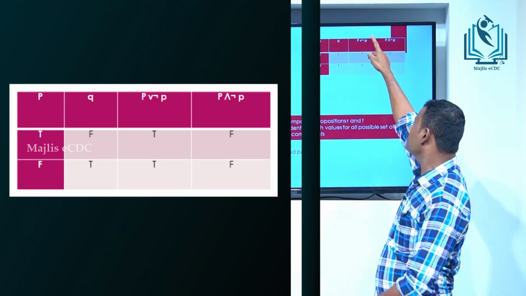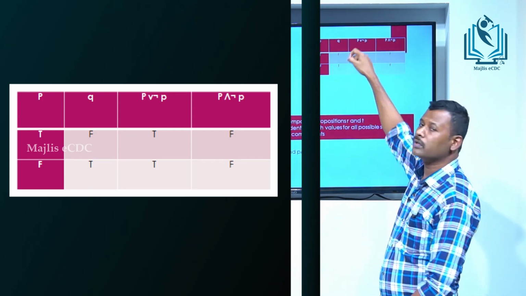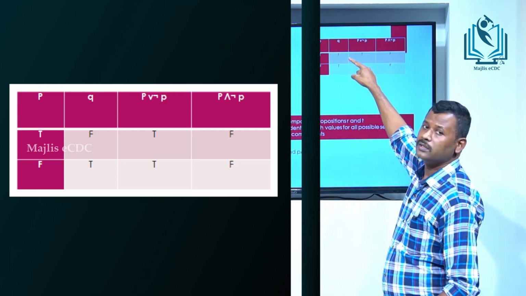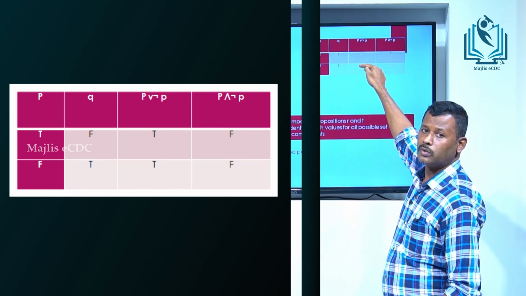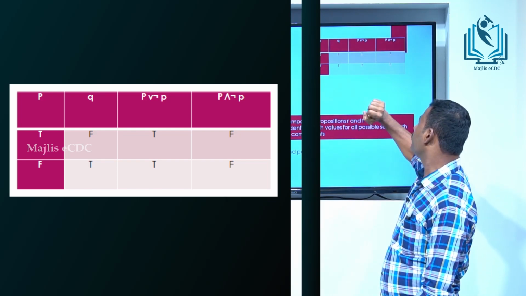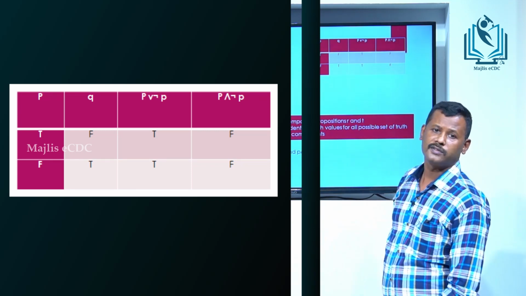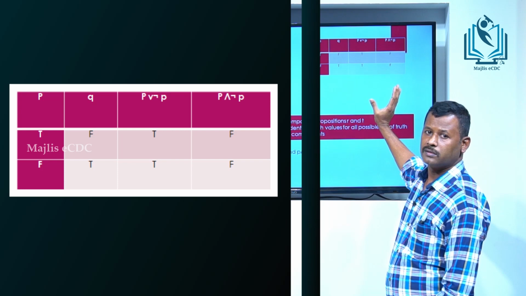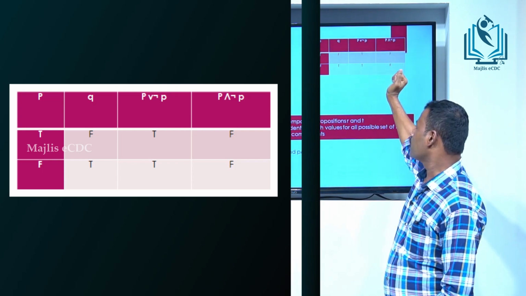Here the column P or not P is always true, so it is called a tautology. And P and not P is always false. This is called a contradiction.